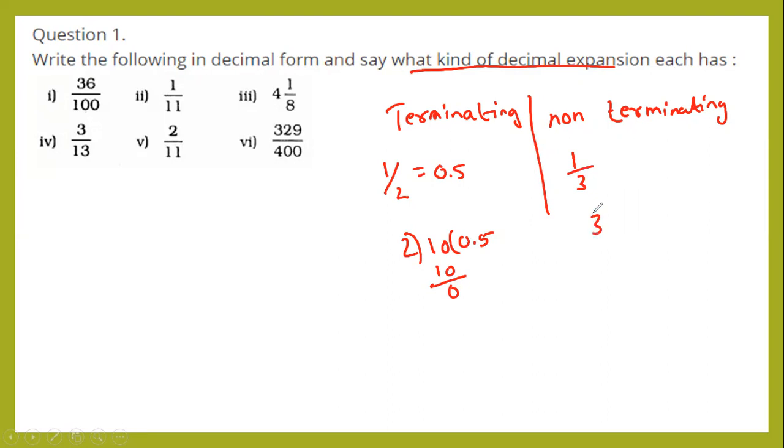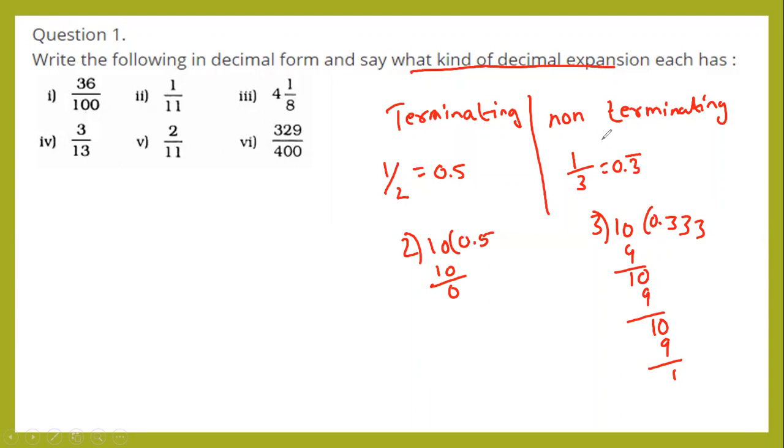Divide this: 0 point, put 0 here, 3 3s are 9. Again 1 is the remainder. Again put 0, 3 3s are 9, and again 1 is the remainder. It continues. The digits are repeating here. The number 3 is repeating.